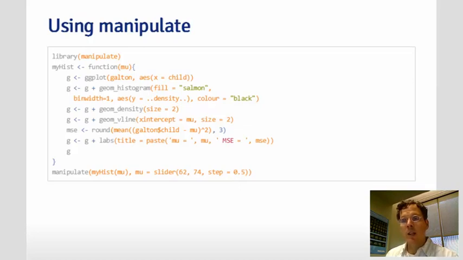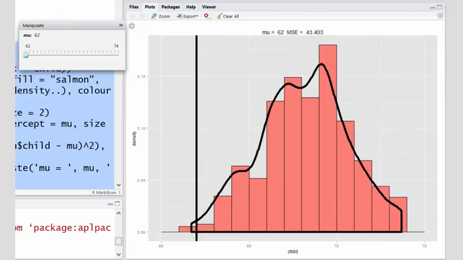Again, the principle is identical when we're going to talk about expected values for the population. The only difference is that the height of the bars is going to be governed by the population probabilities rather than the sample counts within that bin. In the data products class, if you're taking the specializations, you'll become experts in creating these kinds of plots. Here's the result of running the manipulate command. Here, in the salmon colored bars, is our ggplot with an overlaid continuous density estimate. The vertical line represents our current estimate of mu.